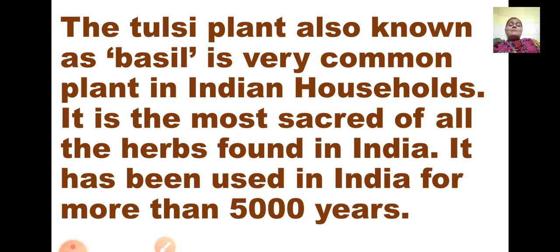So the Indian people have known tulsi from when? 5,000 years. So imagine, it is used in India for so many years. 5,000 years is too much, and we can't even count how much that is.